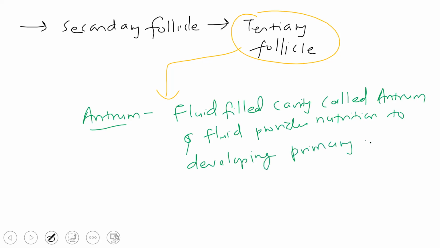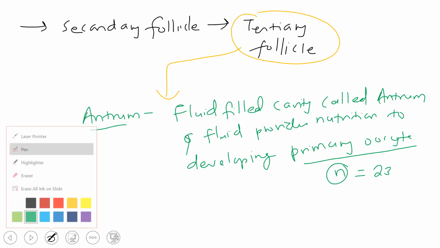Still it has the primary oocyte, guys. Still it has the primary oocyte, which is 2N. So still you can sense that the nucleus division is arrested. Keep that in mind.